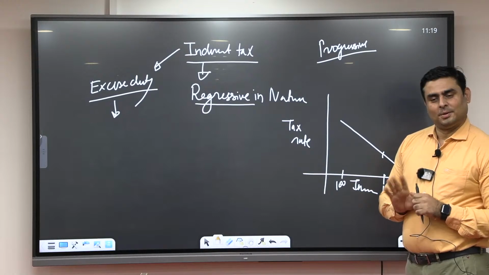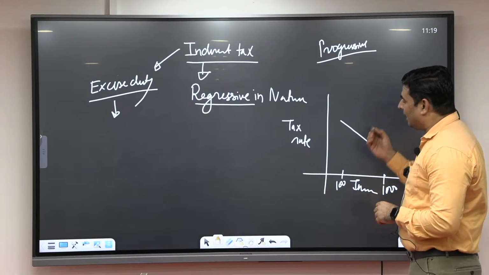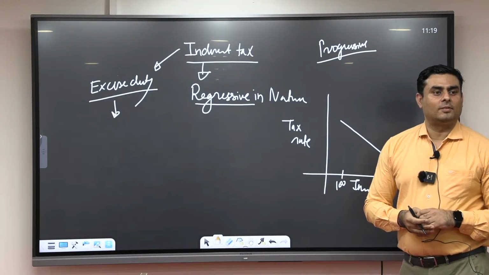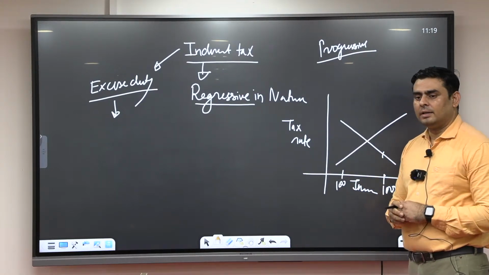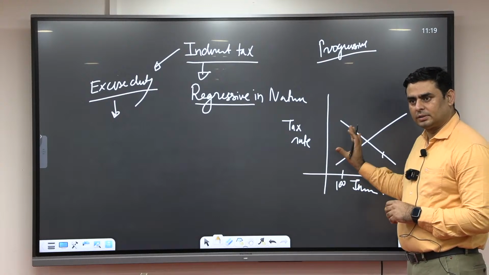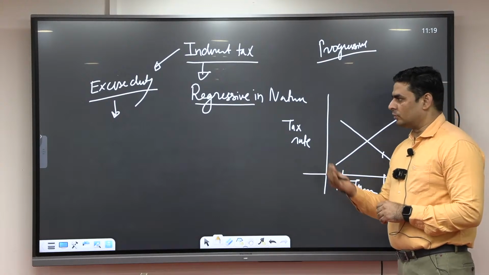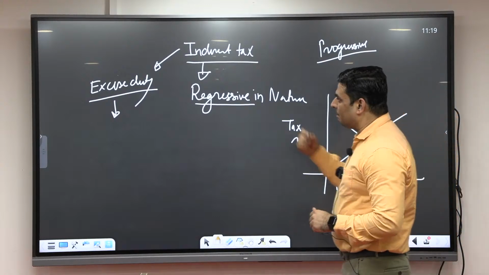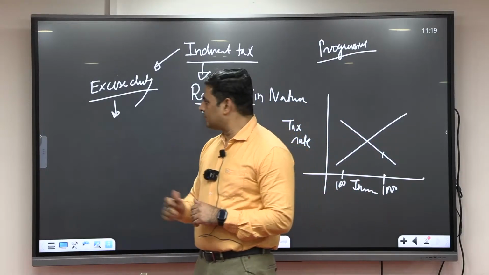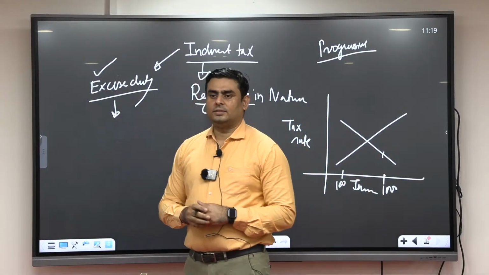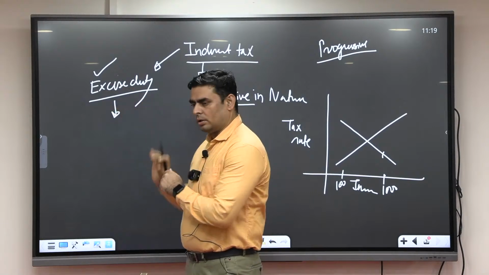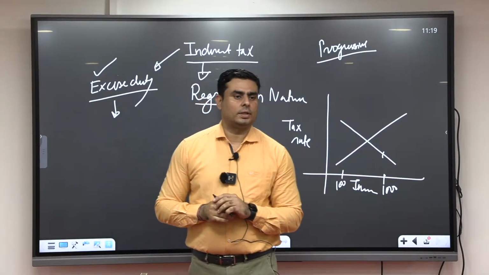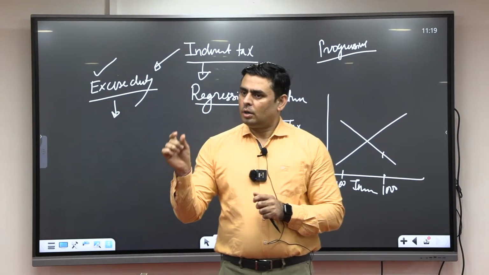Got it? Clear? But if it is a progressive tax, then what will happen? As income increases, tax rate will increase. Fine? This is what progressive is. Now, suppose we are going to implement a progressive taxation system on what? Excise duty. We have progressive tax on what? Excise duty. What is excise duty? Tax on production.